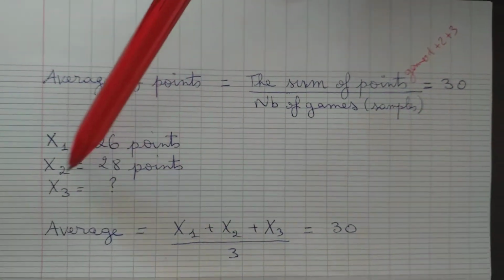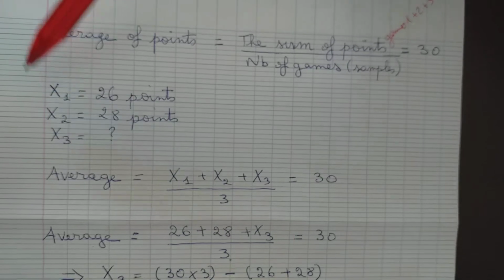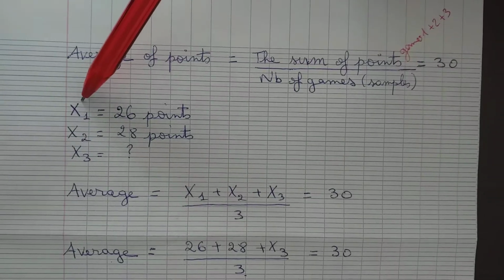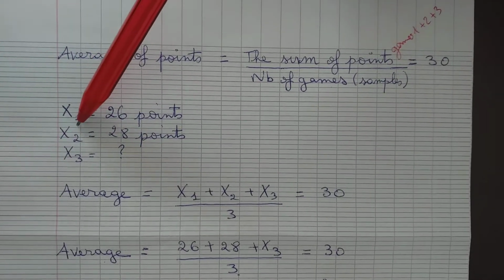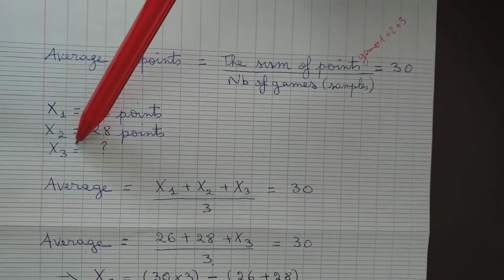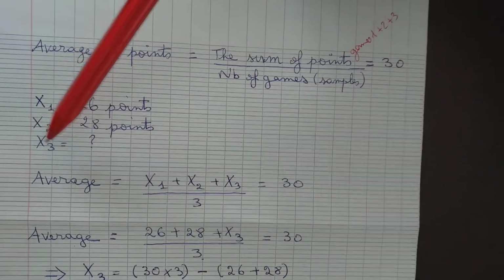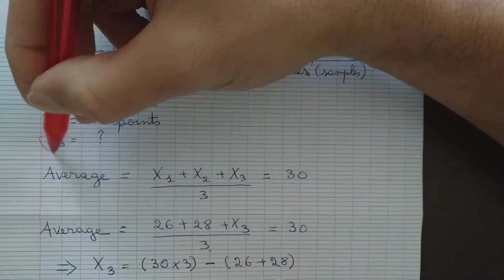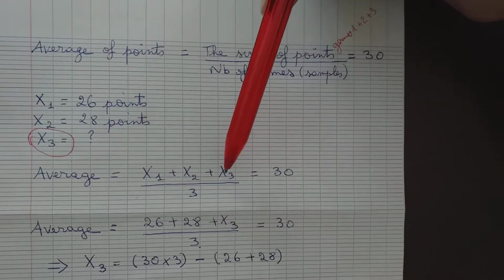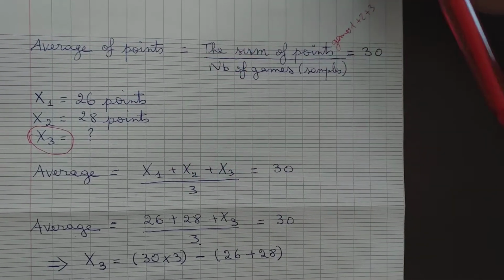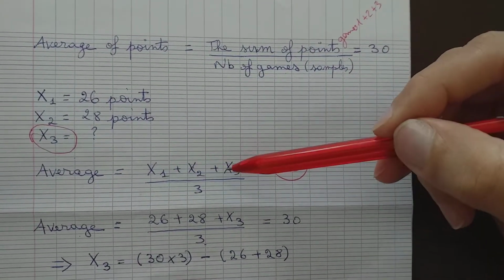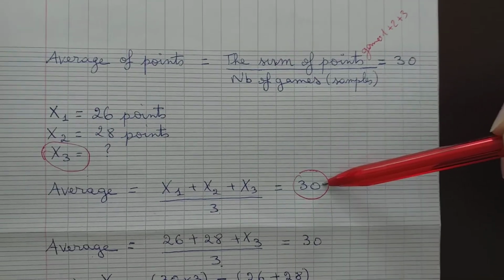So the average will be, here we will take that the number of points in game 1 is x1, we will consider it. The number of points in game 2, we will consider it x2. And the number of points in game 3 will be considered x3. This is what we need to calculate, x3. So the average is x1 plus x2 plus x3 divided by 3. And the average, we know it, that is 30. So x1 plus x2 plus x3 divided by 3 is equal to 30.